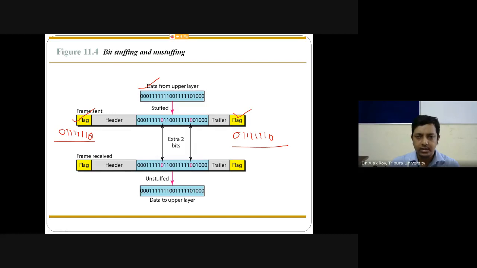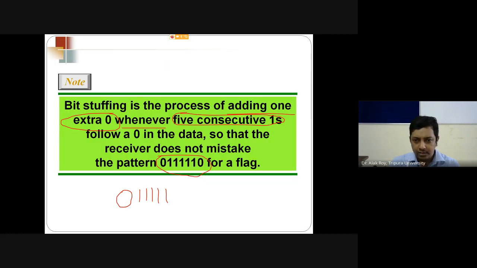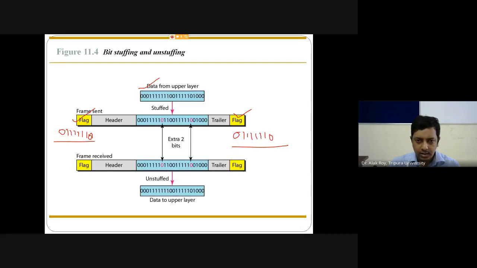The rule is simple: after 5 consecutive ones following a 0, see, after 0, 1, 2, 3, 4, 5, this portion matches our definition that after a 0, 5 consecutive 1s follow. If so, then add an extra 0 in this position.